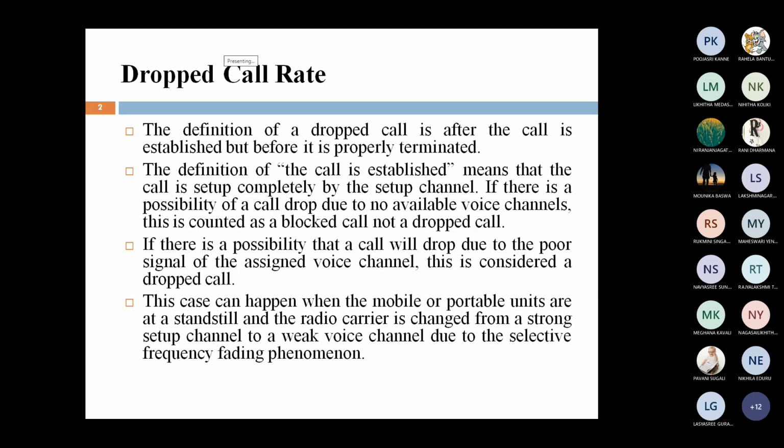What is meant by a blocked call? A blocked call is nothing but unavailability of setup channels. That is, before making a connection, there is no channel available. That is called a blocked call. That is the difference between dropped and blocked.